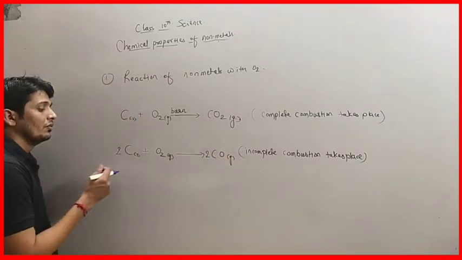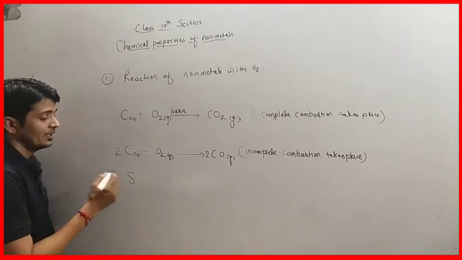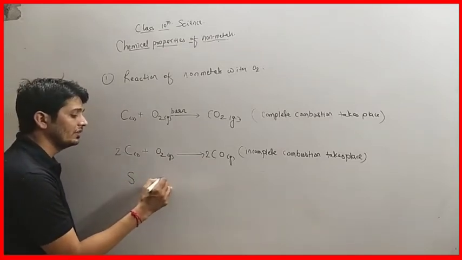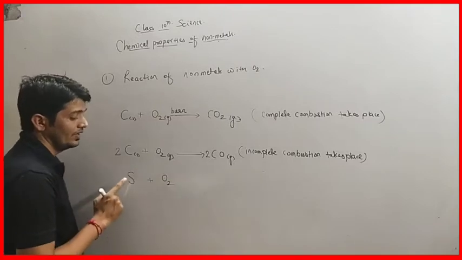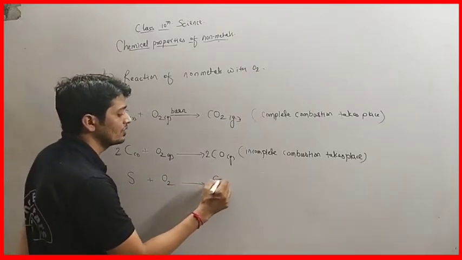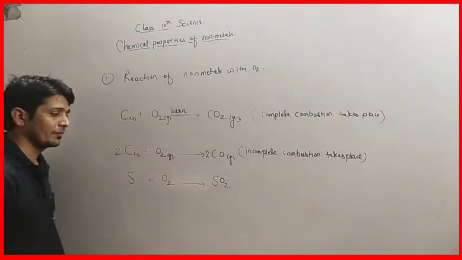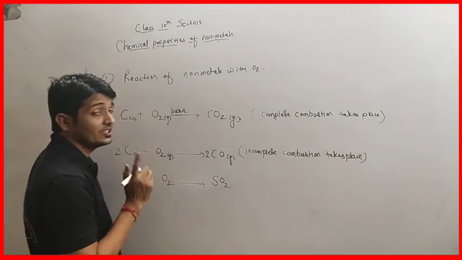We will take one more example, sulfur. When sulfur reacts with oxygen gas, it forms sulfur dioxide. So it is again acidic in nature.